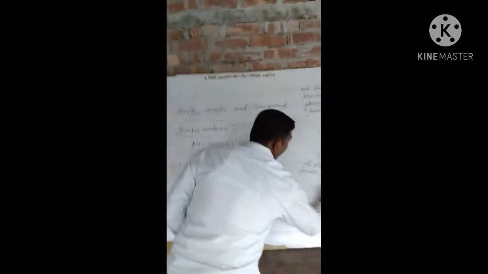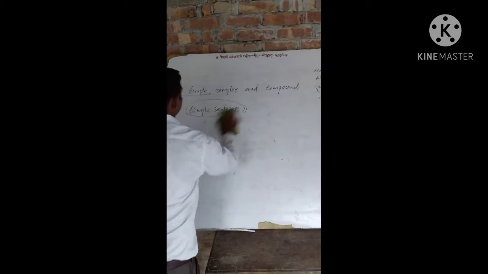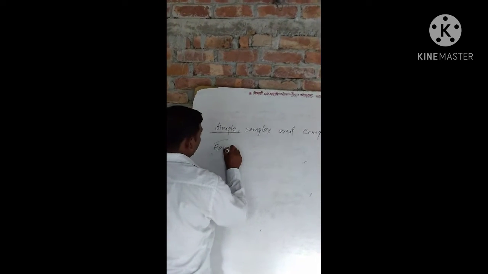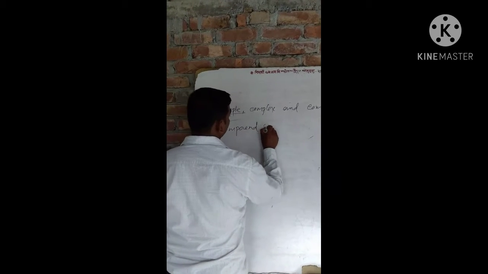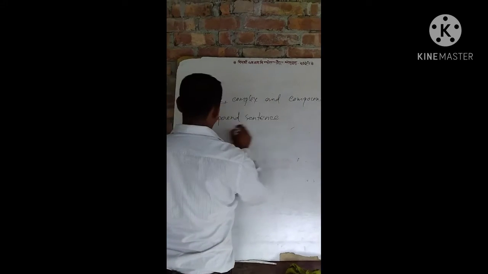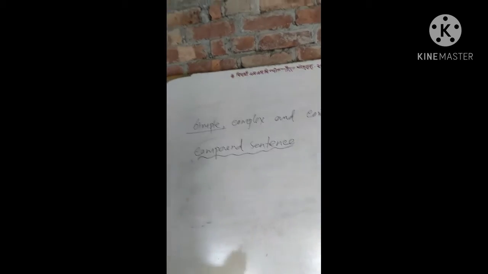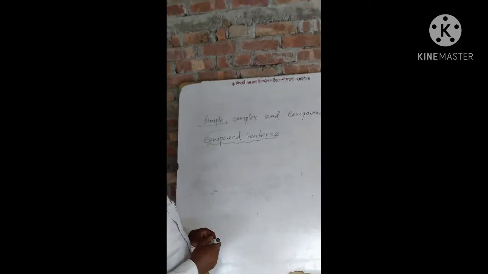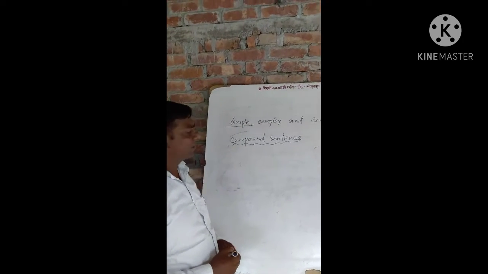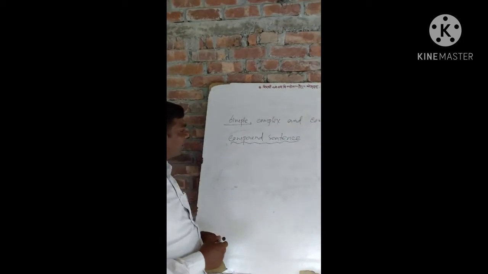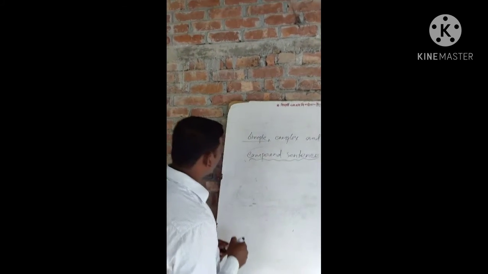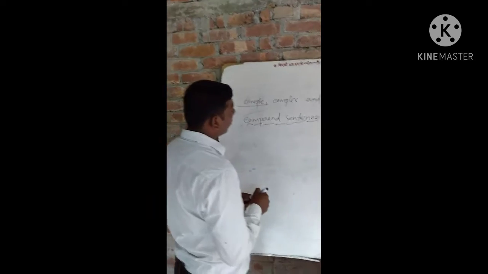Now I discuss compound sentences. When two principal clauses are connected by a coordinating conjunction, it is called a compound sentence.